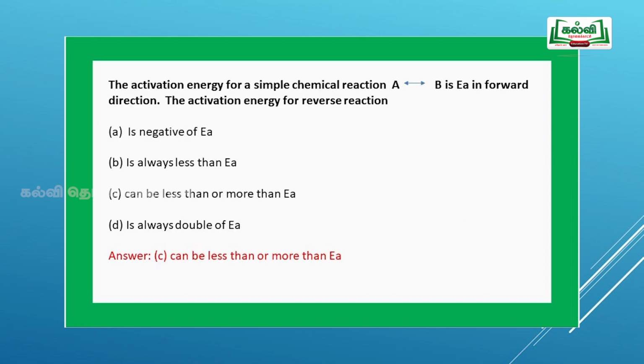Next question: the activation energy of a simple chemical reaction A reversible B is EA in the forward direction. The activation energy for the reverse reaction is: the negative of EA, always less than EA, can be less than or more than EA, or always double EA. In the above statement, the catalyst determines this, so we cannot predict whether it is going to be negative or positive. So for this question, it can be less than or more than EA. Option C is the correct answer.